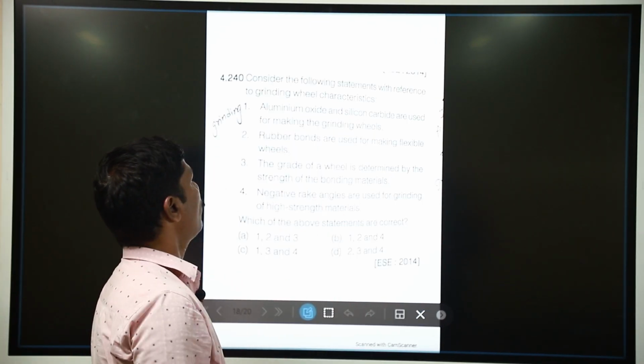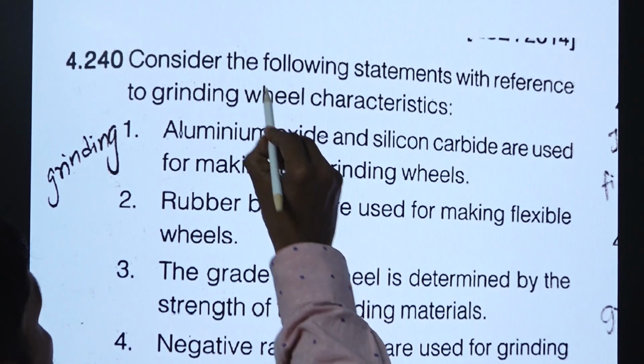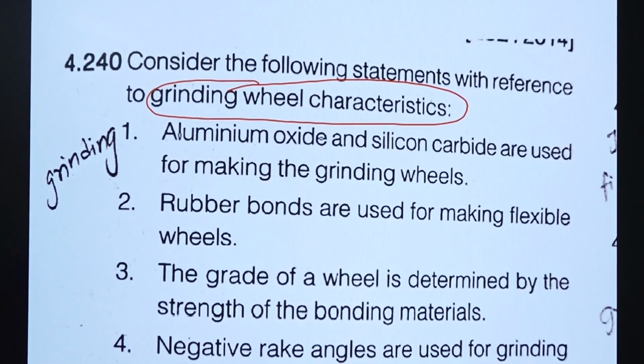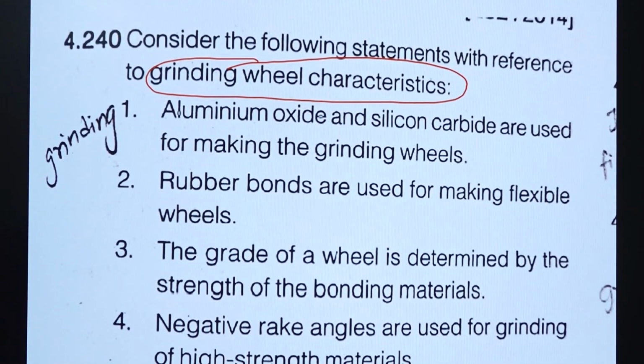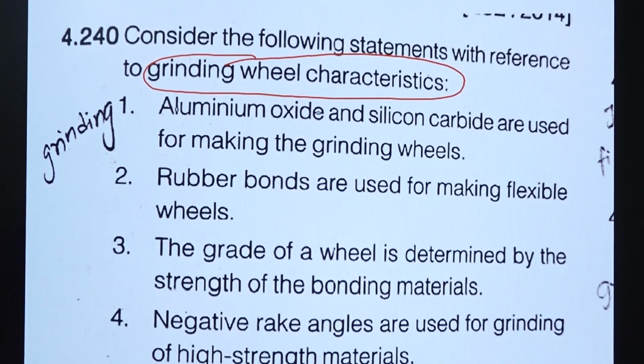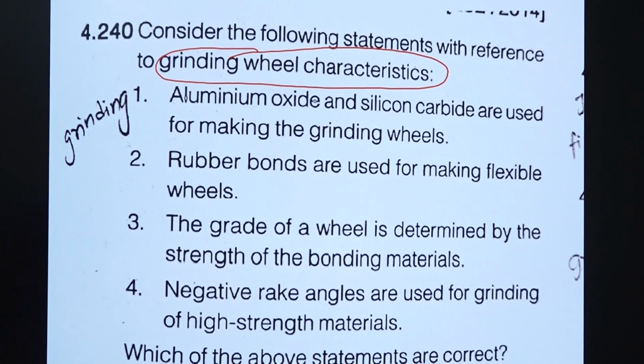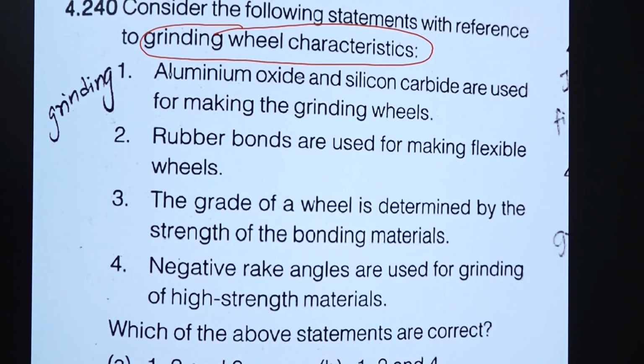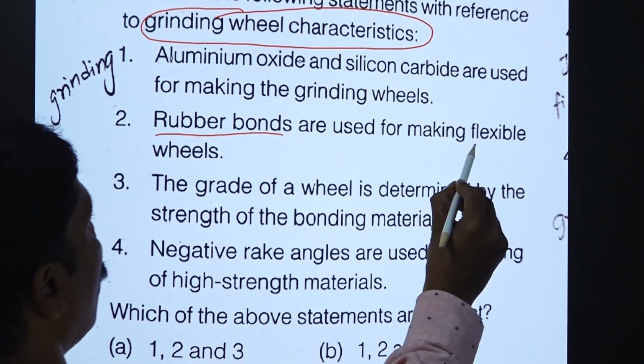Now, we are having the question for the grinding wheel characteristics. The first statement is aluminum oxide and silicon carbide are used for making grinding wheel. Yes, both are abrasives which can be used. Next, rubber bond flexible wheels.